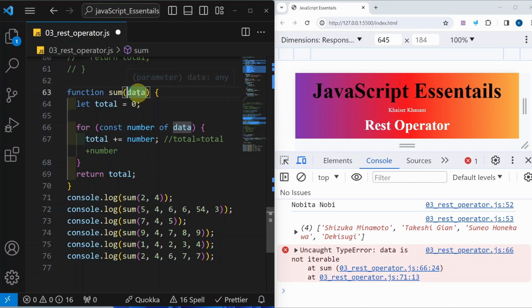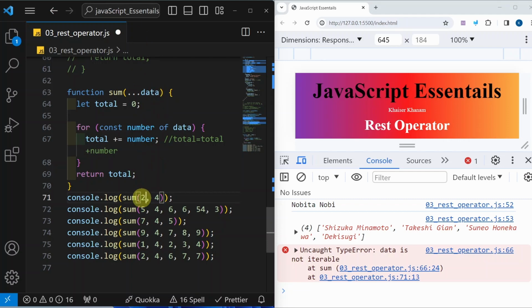So whatever parameter I have passed, I simply have to write the rest operator, three dots. Now what will this return? This will return a new array, which will have the first two elements for the first call, all these elements in the second call, then the third call, fourth call, fifth call, sixth call.